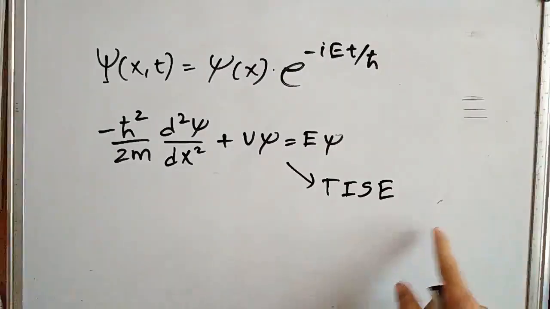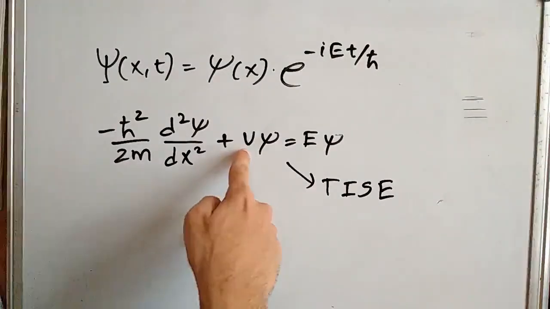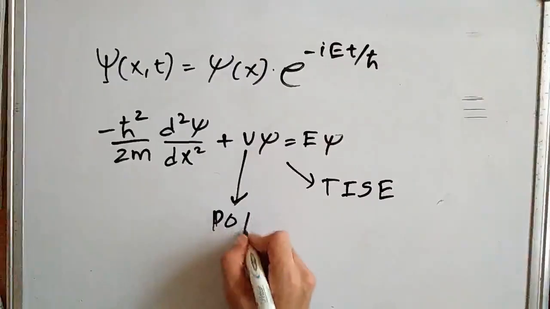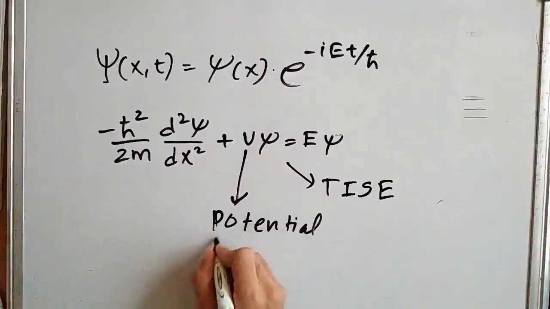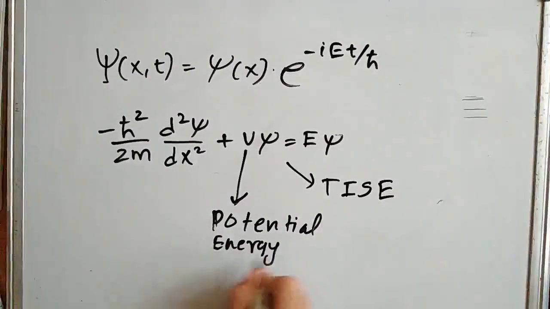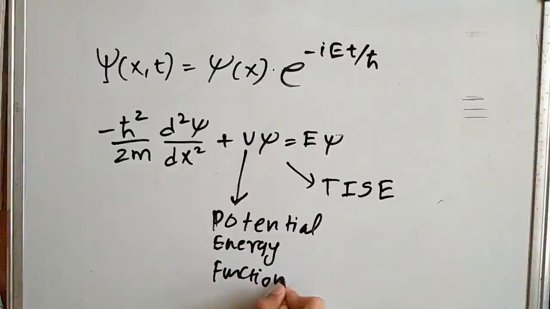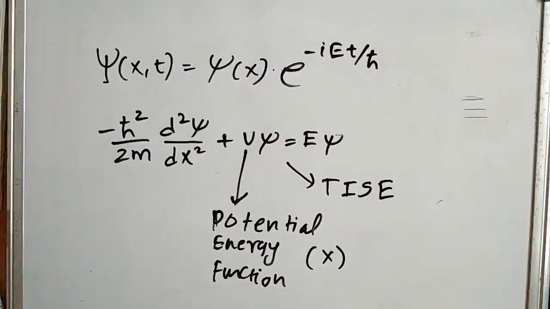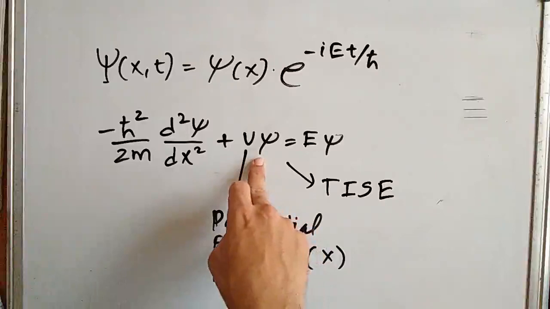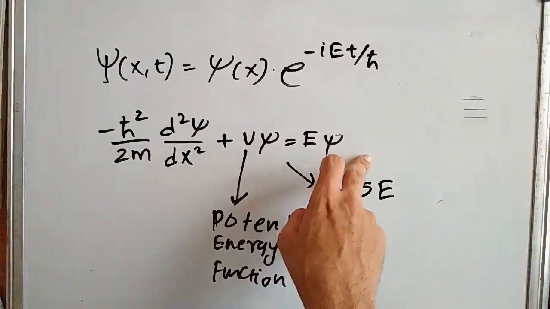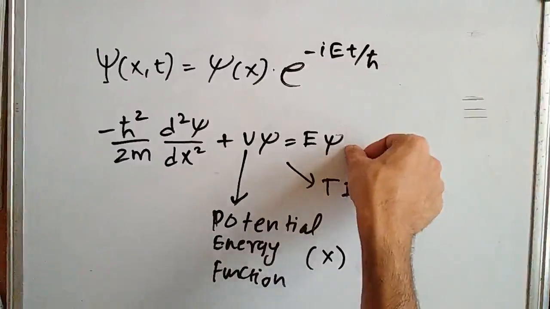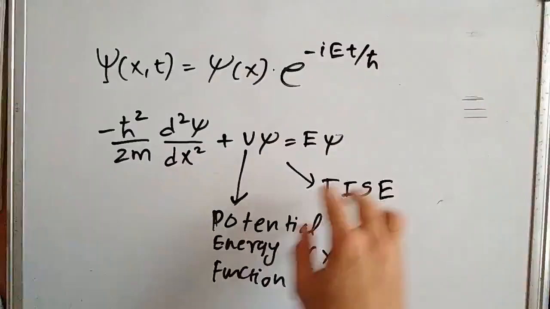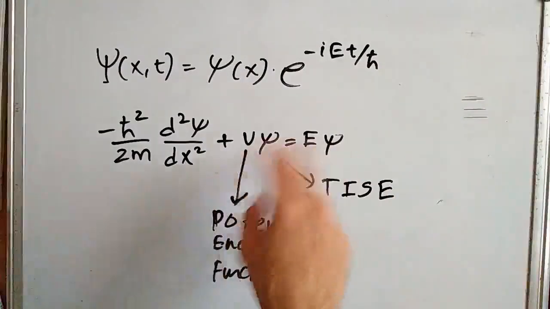In simple language, we will be given some potential energy function, which is a function of x. So it depends on position. By plugging in that value, we will solve this differential equation, which will spit out this wave function psi, which is dependent on position. Again, the entire equation is dependent on position, so all the functions and operators.